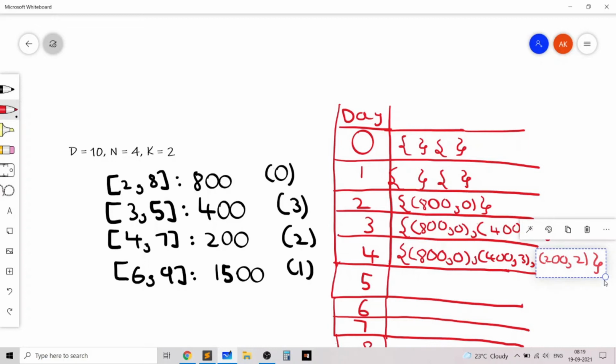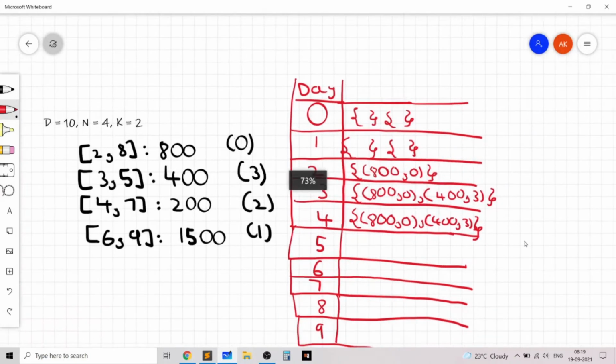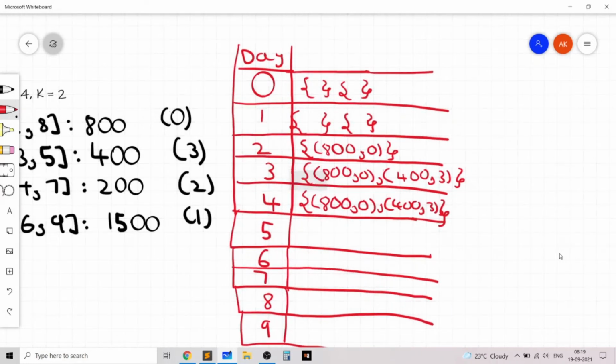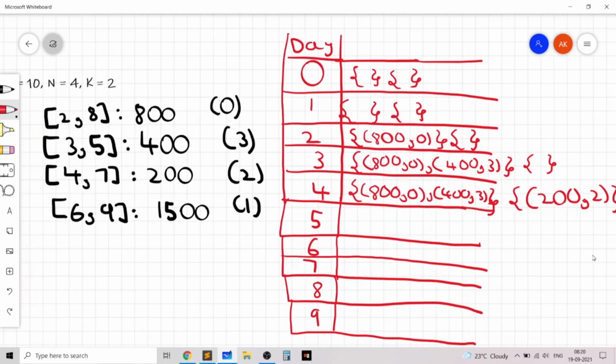That's why we'll remove the smallest happiness value. So we'll remove 200,2 from the multiset and add it to another multiset, which is basically the second multiset. In all these cases the second multiset is empty, but now the multiset gets filled with the element 200,2. And let's go to the next day.